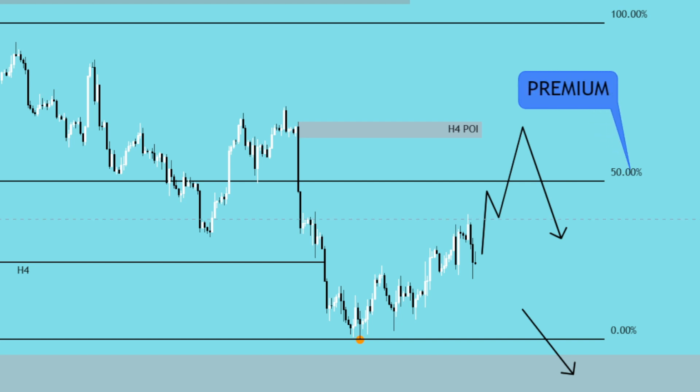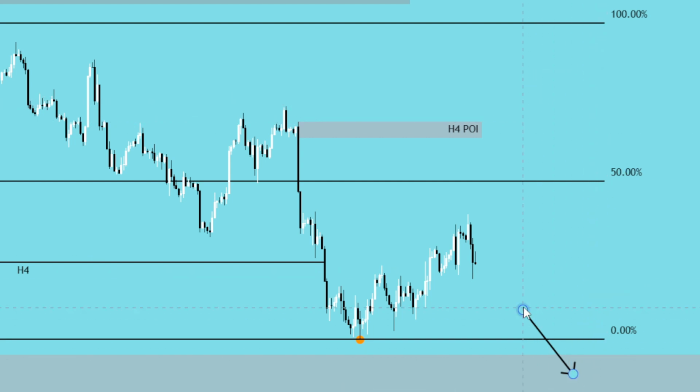So we could indeed see price head up to a H4 POI, or at least a H4 premium, before heading lower. So please understand, we have bearish structure on the daily, bearish structure on the euro dollar as well on the 4-hour. We could see higher prices up to a 4-hour premium, but eventually the overall target is down to this POI. Okay, so this is my overall outlook on the euro dollar.